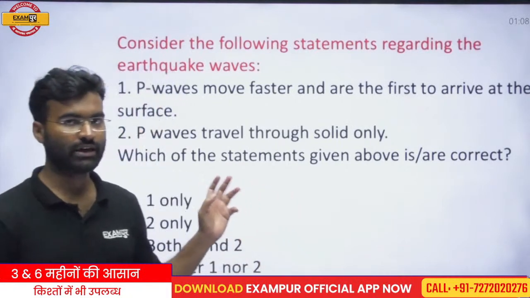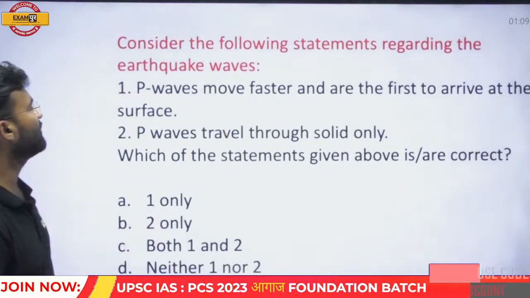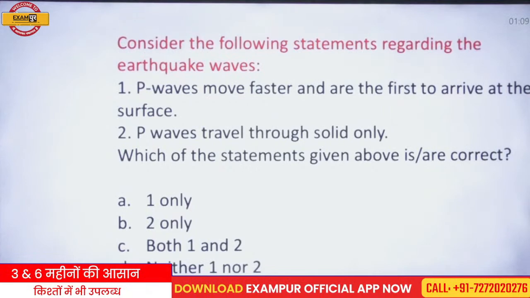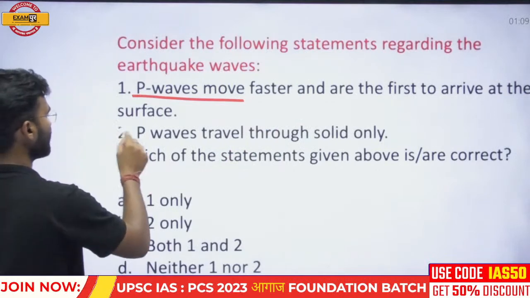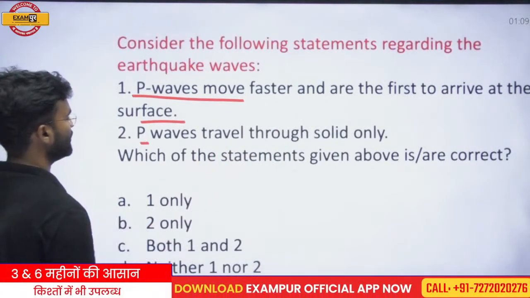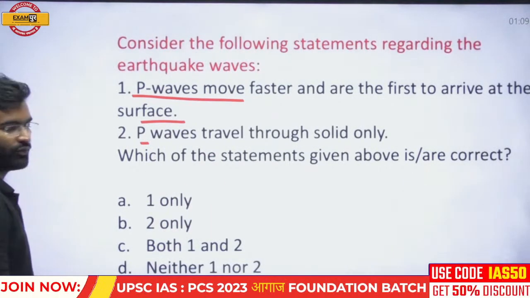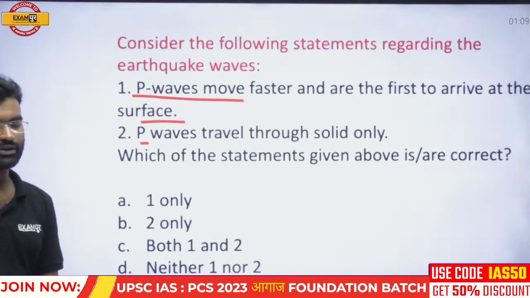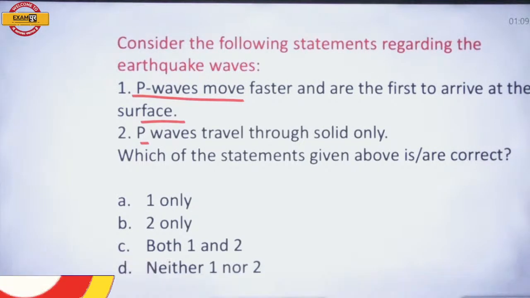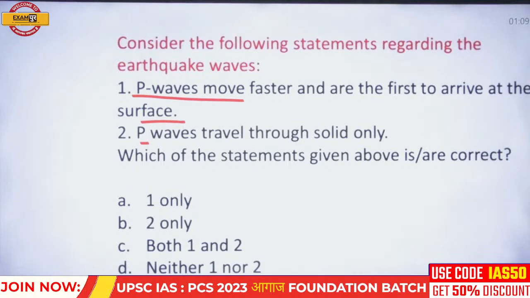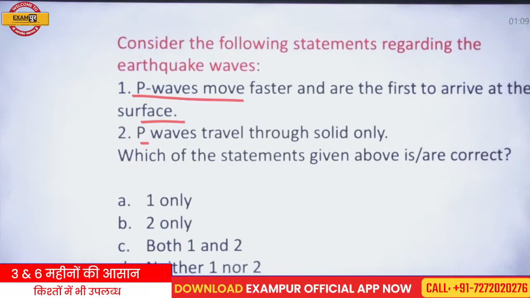But here is a question, and the question is related to the P wave. Consider the following statements regarding the earthquake waves. First, P waves move faster and are the first to arrive at surface. Second, P waves travel through solid only. Which of the statements given above is correct? Okay, which is the correct statement? So read and try to respond.